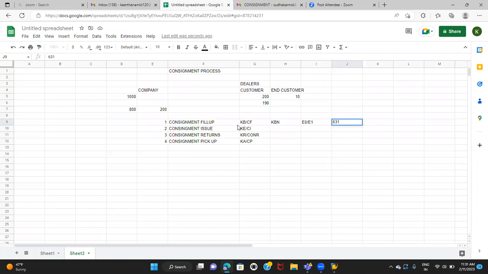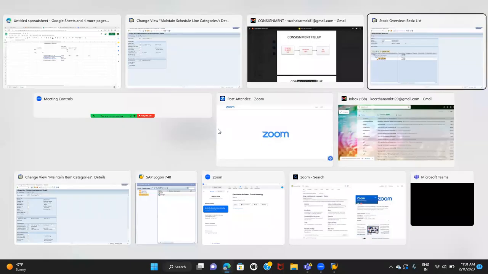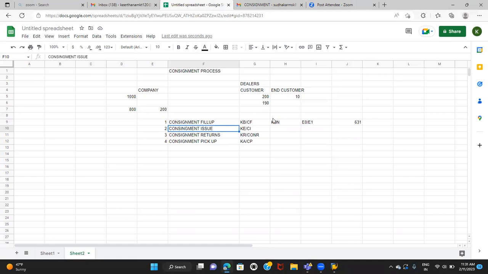And coming to consignment issue, let's say we have 200 stock at the customer's place. Now the customer sells 10 quantity to other customers, which means 10 quantity is getting reduced from my consignment stock. So in our case we have 47 in our consignment stock. The customer sold 7 quantity to other customers. It can be sold, or it can be used for self-consumption or resale purpose, whatever is the reason. Customer consignment stock is getting reduced.